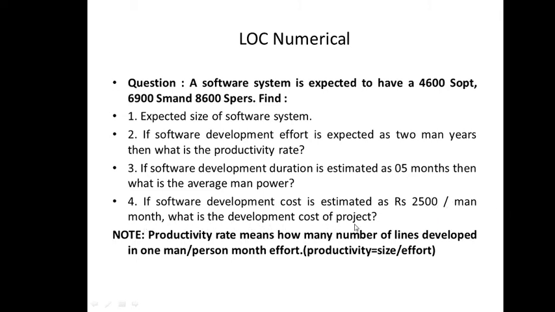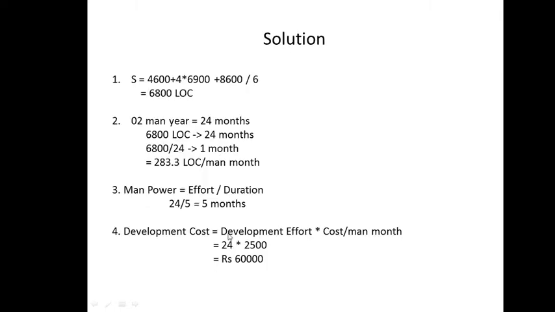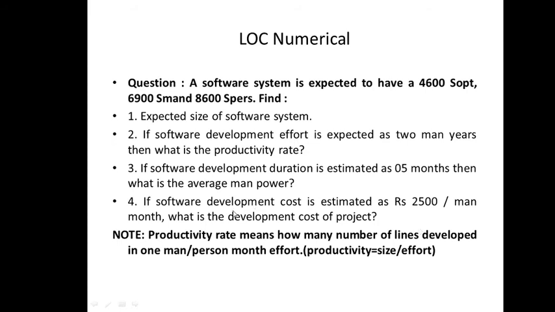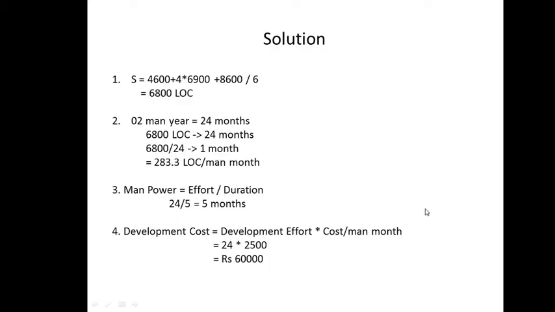And the last one, if software development cost is estimated as rupees 2500 upon man month, what is the development cost of the project? So we have to find the development cost. Development cost is development effort, 24, into cost upon man month. That is what we have calculated or given in the question. Here it is directly given: the software development cost is estimated as rupees 2500. So 2500 into effort will give you the overall cost.